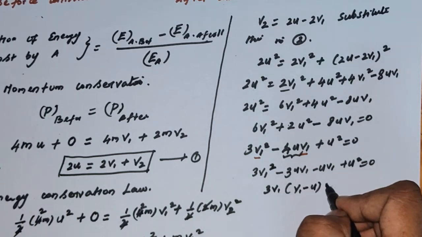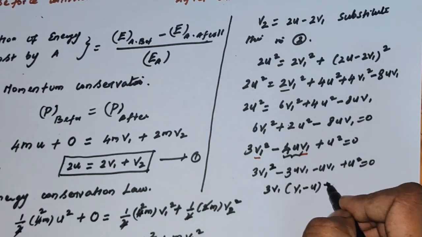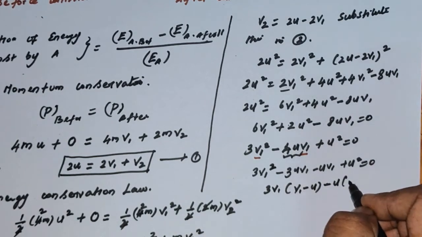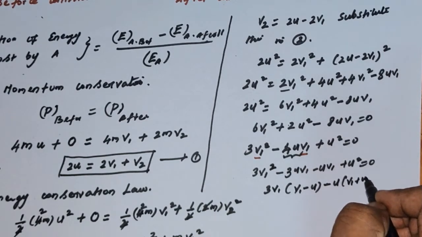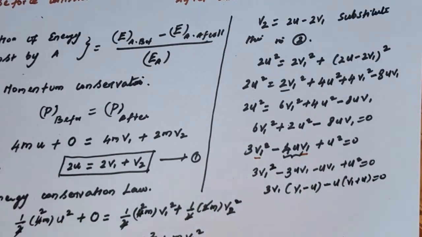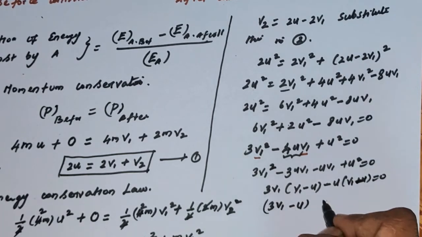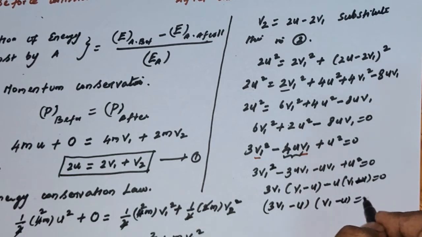And if you take the minus u outside, it will give v1 plus u. So this will give 3v1 minus u into v1 minus u, equal to 0.